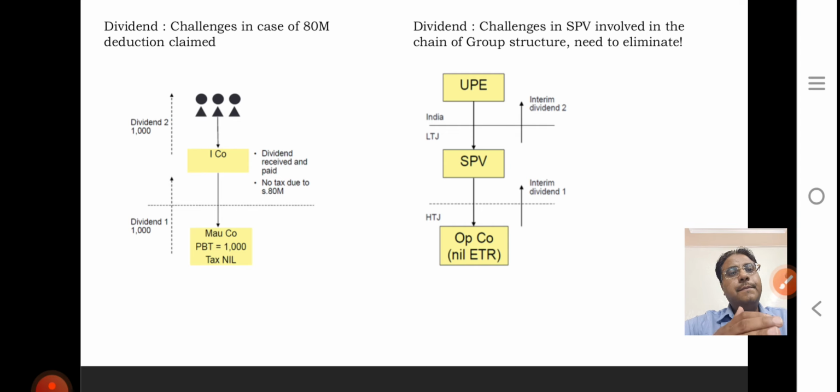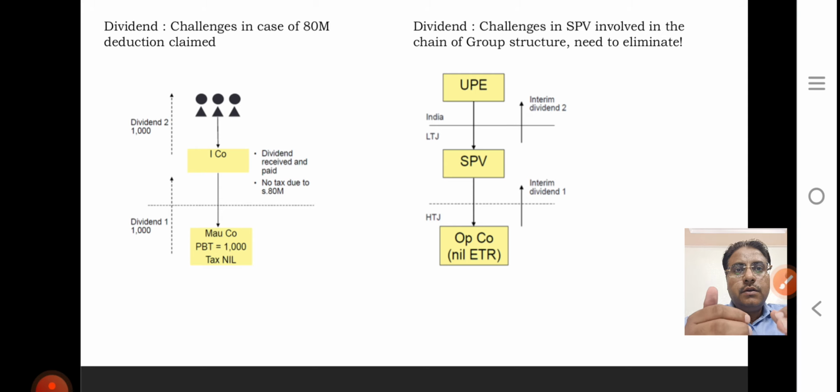Now we come to challenges. Suppose your Mauritius company is earning dividend income. Your Mauritius company is a profitable entity and wants to give you a dividend, and Mauritius is not liable to tax. Similarly, you do not claim any deduction under section 80M. So what happens? It flows free to the shareholder as a dividend, and the shareholder is liable to tax at 34%, because now the dividend is also taxable in the hands of the shareholder. So in this case, there is a challenge of UTPR, and a challenge of IIR.